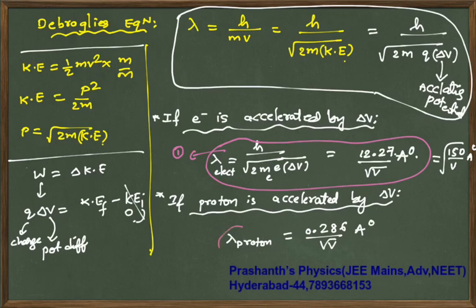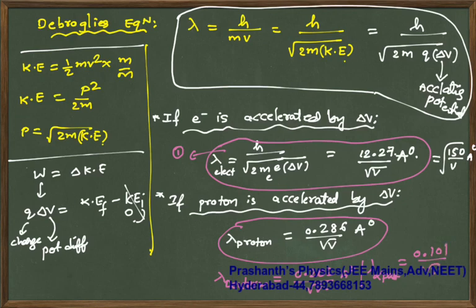Next, neutron, it is not done. Similarly, lambda of deuteron, mostly they will not ask, but if bad time happens, I can do nothing. Root V Armstrongs. If it is alpha particle, it is 0.101 by root V Armstrongs. Now for a neutron, what will happen?